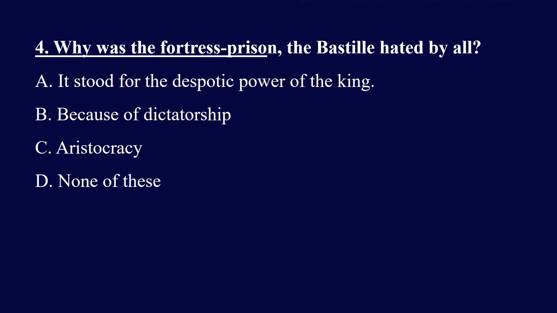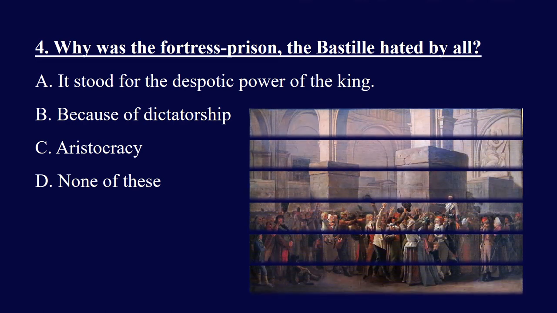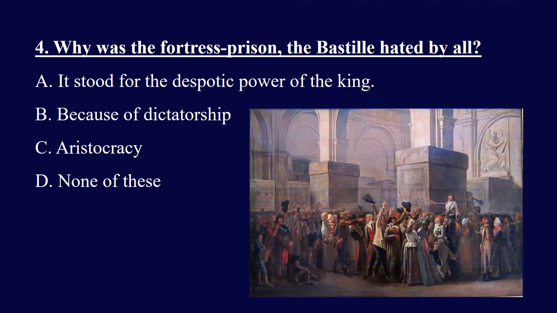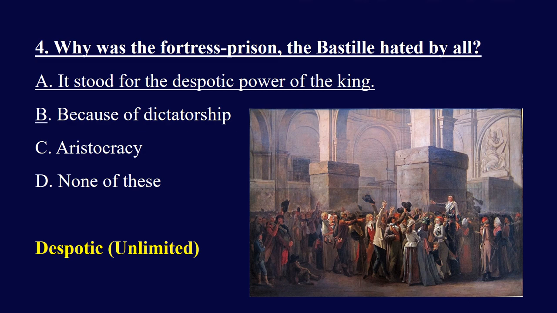Question 4. Why was the fortress prison, the Bastille, hated by all? The Bastille was a fortress in Paris, and at that time it was used as a prison by the King of France. The options are: it stood for the despotic, unlimited power of the king, dictatorship, aristocracy, none of these above. And the right answer is it stood for the despotic, unlimited power of the king. The Bastille was hated by all because it symbolized the despotic, unlimited power of the King of France.